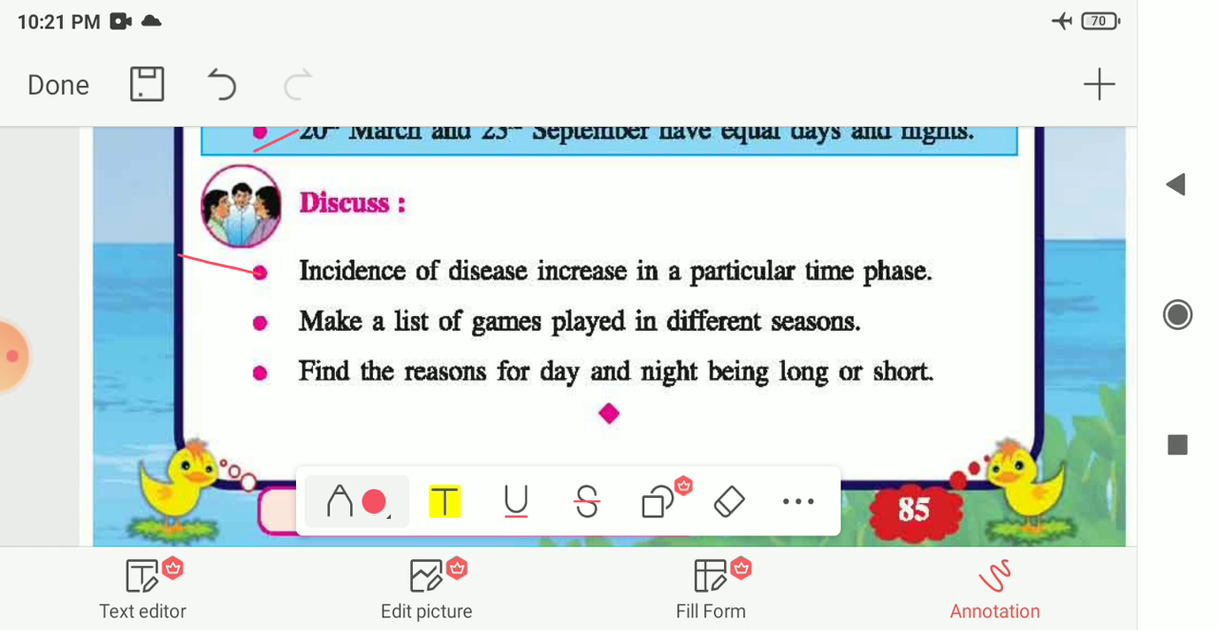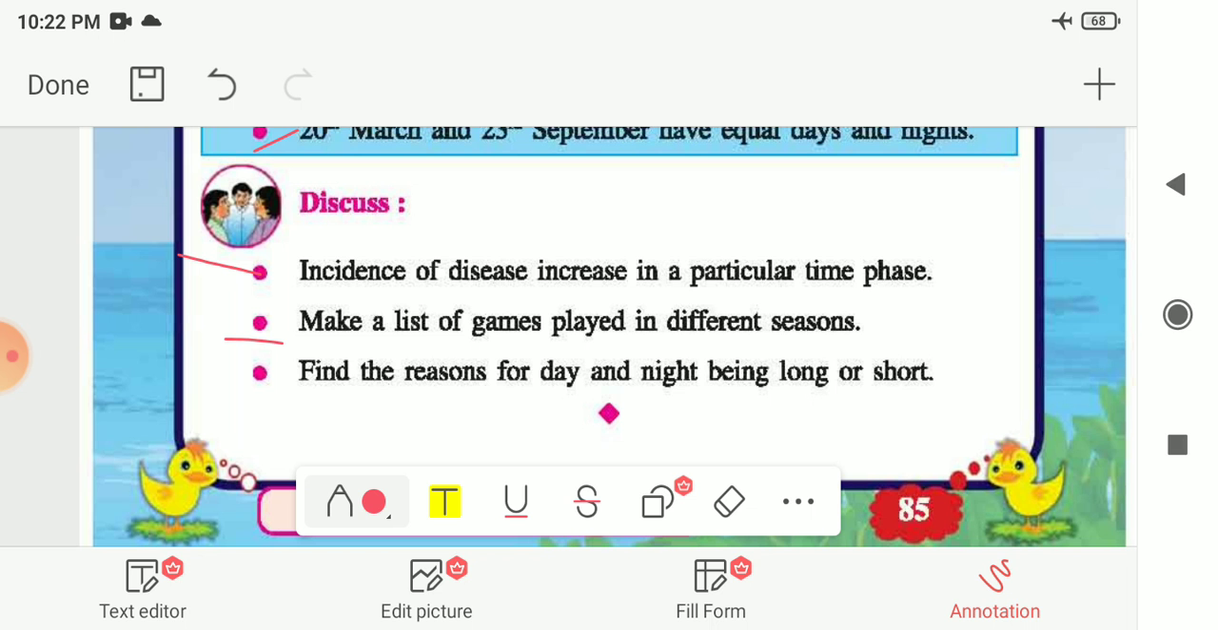So we all know about COVID-19, it increases in our country, or it is identified in the months of March and April. So it increases in March and April, and we face the lockdown during this time period. So this is the incidence where the disease increases in our area.